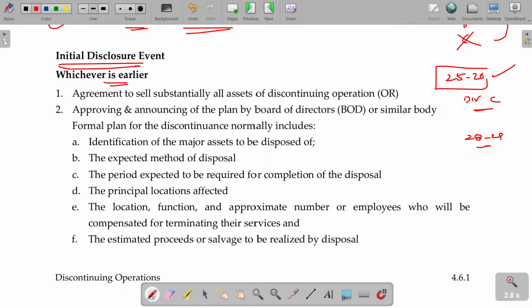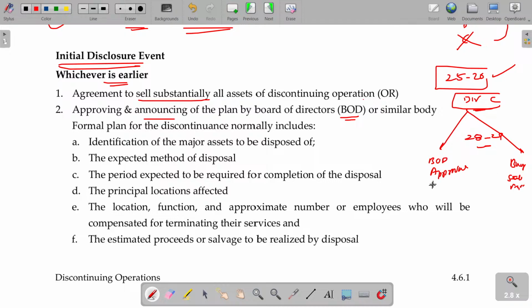Whichever is earlier of the agreement to sell substantially all assets of the discontinuing operation, or approving or announcing the plan by the board of directors or similar body. Once you plan to sell, the question is, is it approved by the board of directors, or did the buyer say, okay, I will take it? The sale agreement is done.